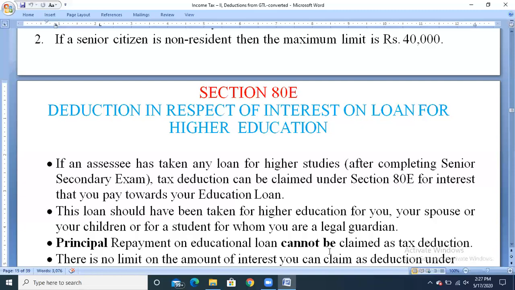Principal repayment on an education loan cannot be claimed as a deduction. We have already seen that only the interest on the loan taken for education can be claimed as a deduction, not the principal amount repayment.